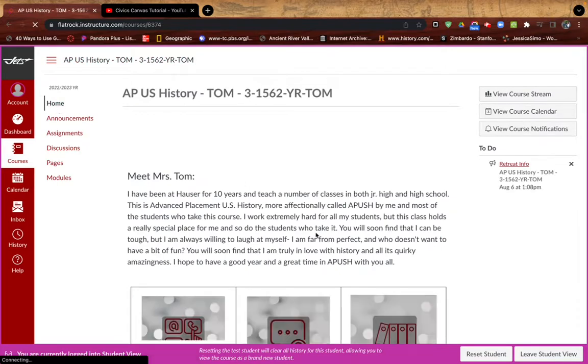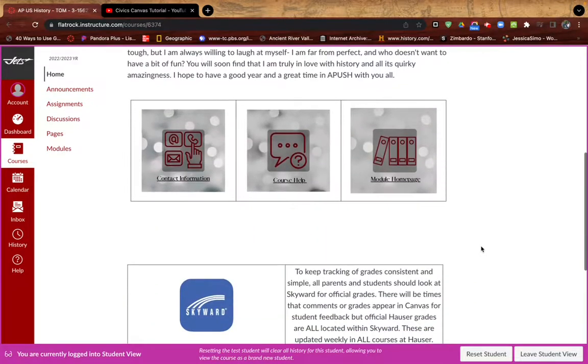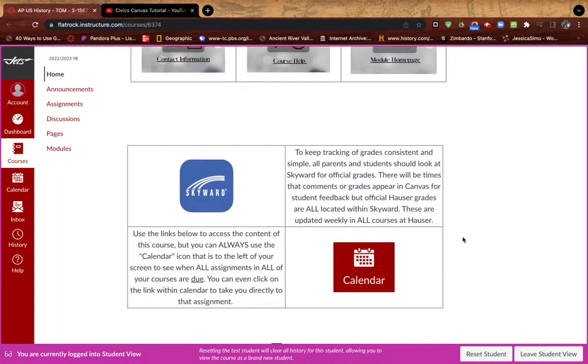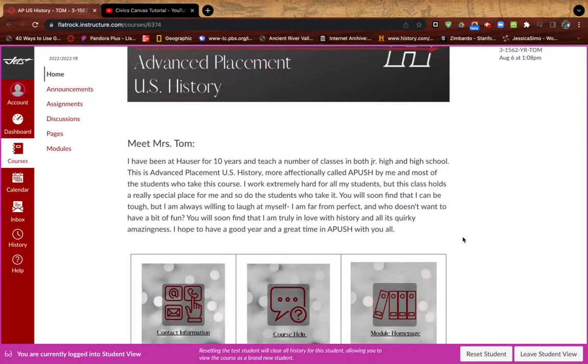If we go back home, along this to-do list, as assignments show up, they will also populate along the side here. And you can, of course, X those things out if you've already read them or completed them. But that's basically an overview of how things work.